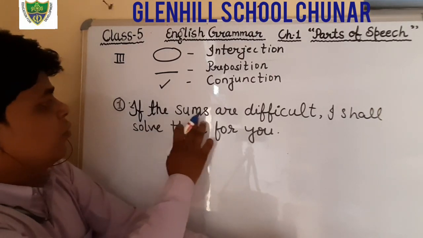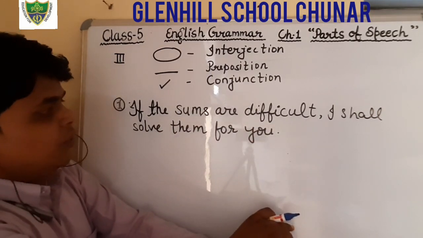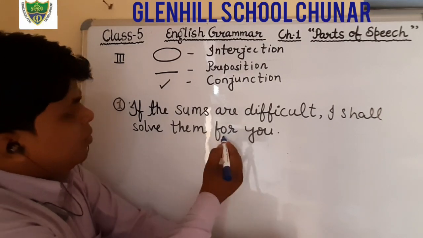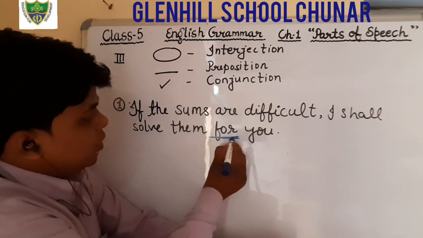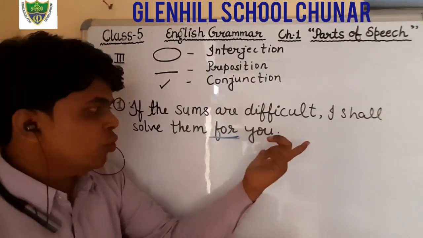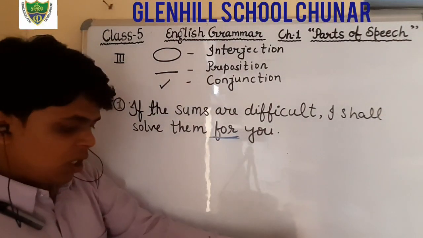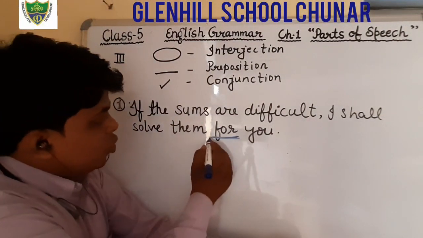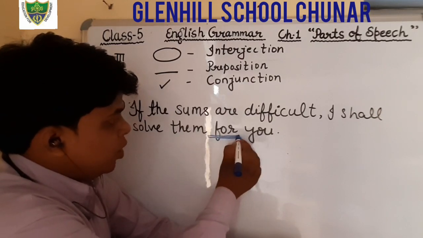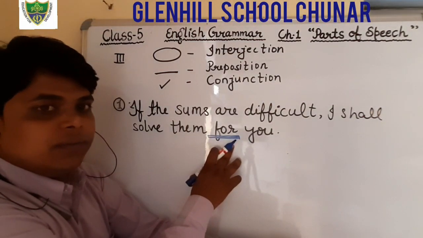Preposition. If the sums are difficult, I shall solve them for you. In this sentence, the word "for" is used before the pronoun "you", therefore the word "for" is a preposition in this sentence. Okay students, you have to underline it, the word "for". Everyone, just underline the word "for".